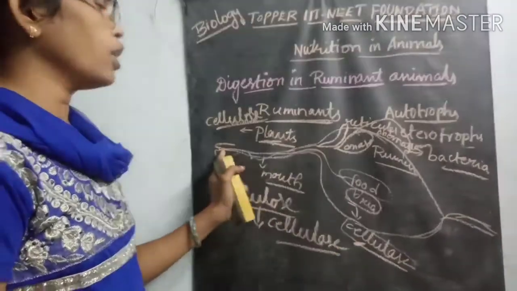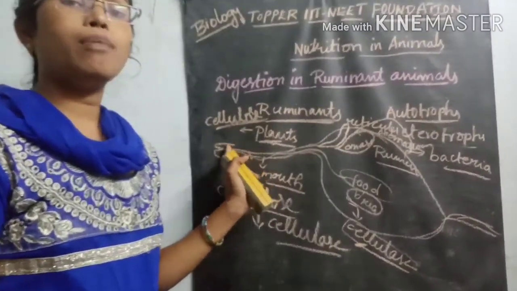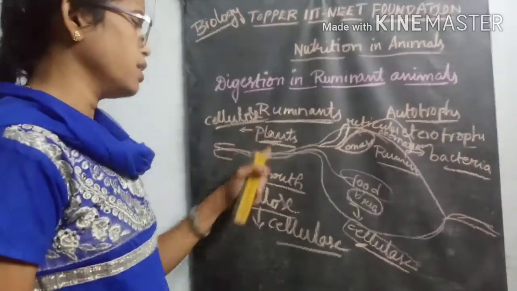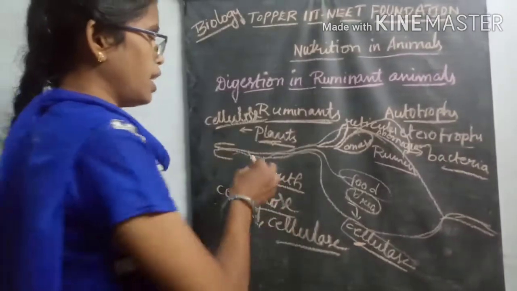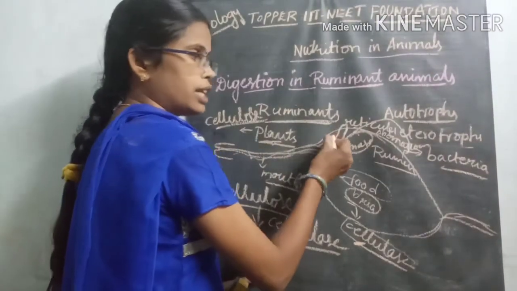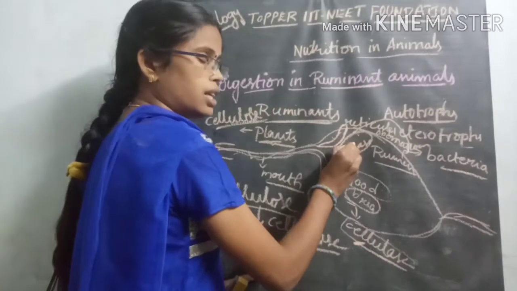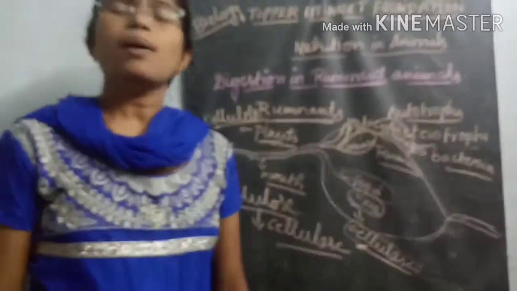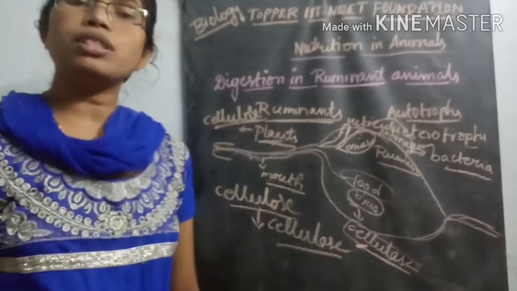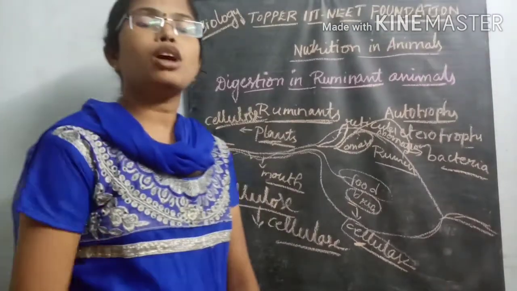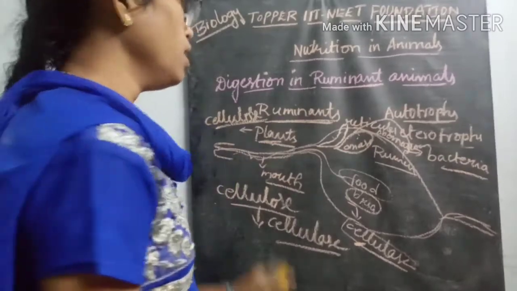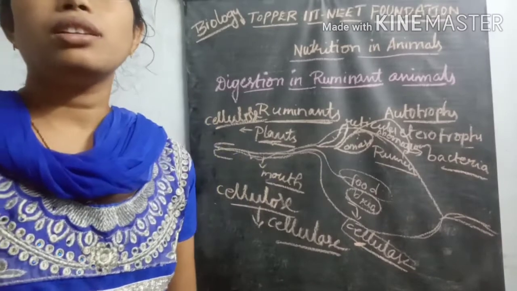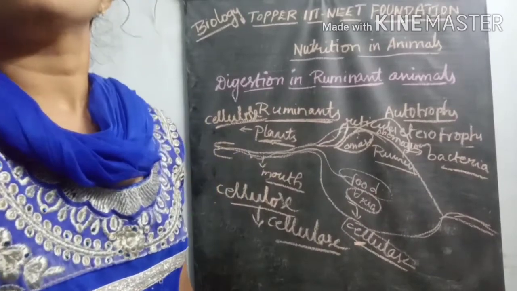It then goes again to the mouth, where with the help of the teeth the food is chewed, and it enters the reticulum. From the reticulum it enters the omasum and then the abomasum, and finally digestion occurs. After that, absorption and assimilation occur. So this total process is called rumination. What is that process? Rumination.